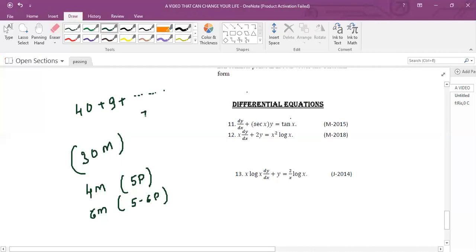Therefore I say 70 marks is not a big matter. You can easily score 70 in minimum time. I'm saying 70 marks you can score in minimum time. In my upcoming classes I will explain it in detail.